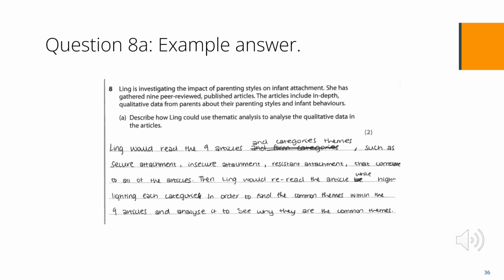Please read through this answer and decide what mark you would give it. This scored 2 marks. There is a clear link through the mention of the 9 articles and the attachment types. It gained 1 mark for reading the articles and creating themes that correlate to all of the articles. It gained the 2nd mark for rereading the articles to find common themes within the 9 articles through highlighting each category.